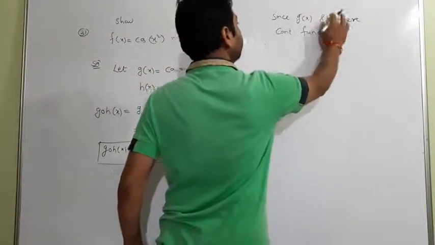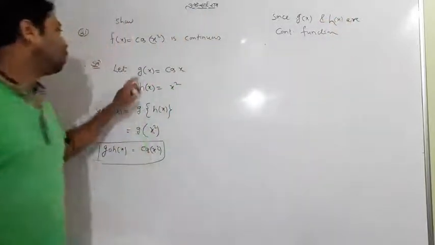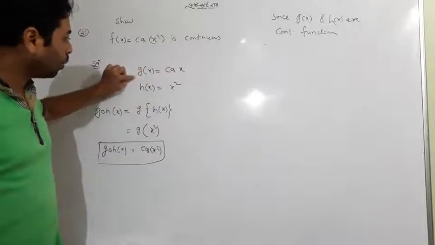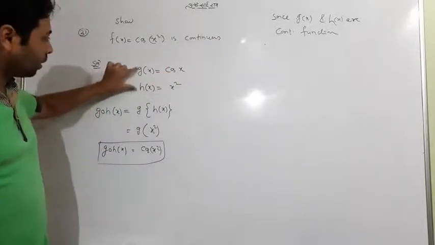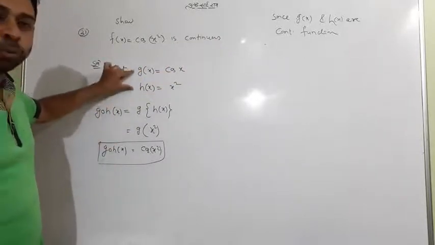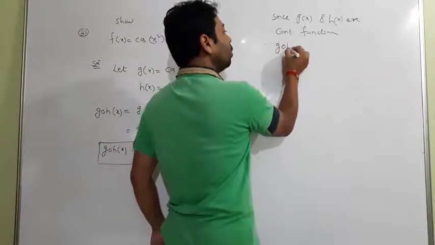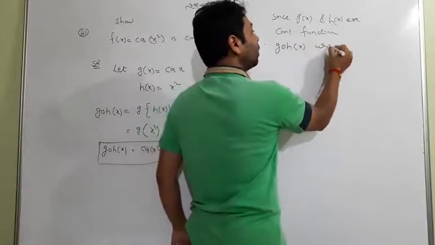Since g of x and h of x both are continuous functions, g of h is their composition. Therefore, their composition function g of h of x will be continuous.